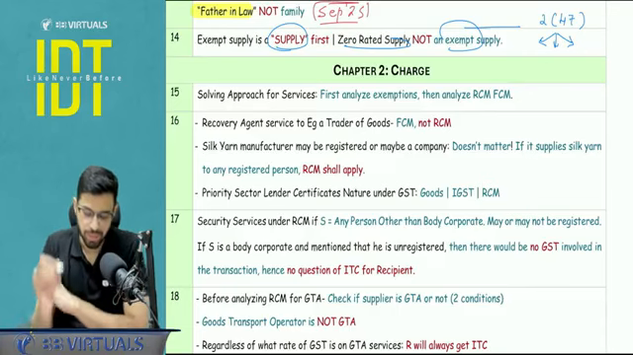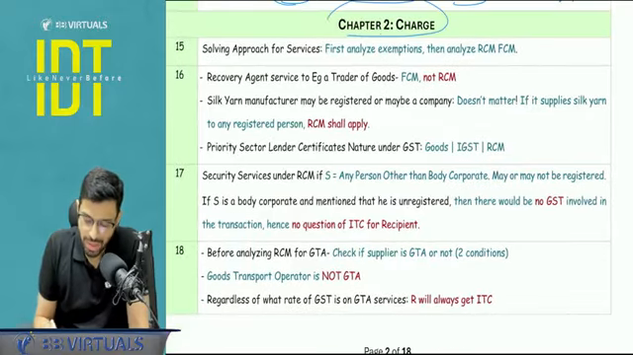Clear? Yes. Okay. So now we will move on to chapter number 2, that is the chapter of charge.